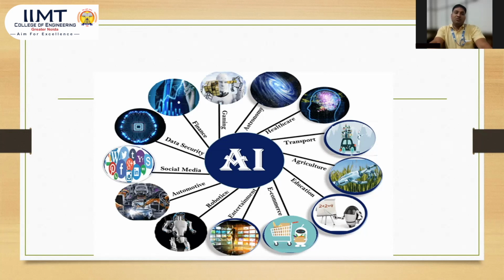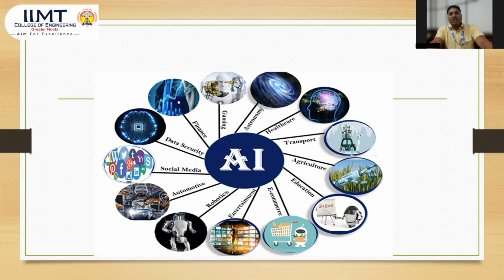When we go to multiplexes, we see some kinds of screens where people play video games just like real video games, performing as if we are riding on the road and sitting on a bike. So it feels like real time. This type of artificial intelligence is developed in gaming.